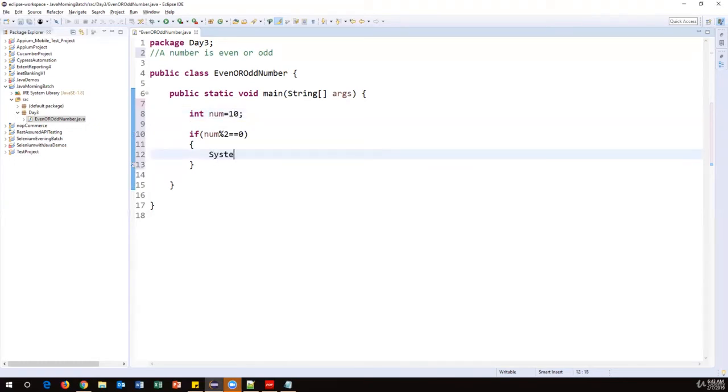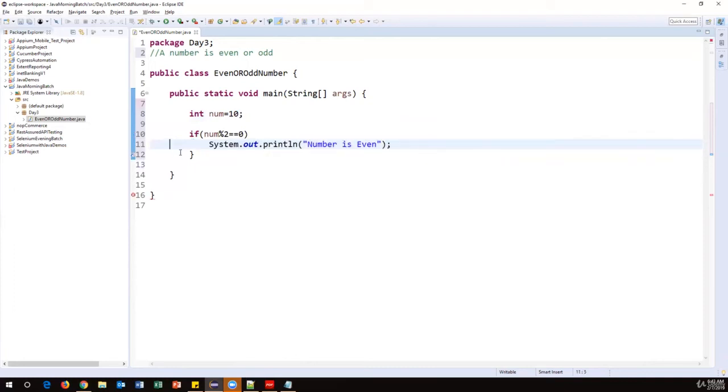So here I will print System.out.println, "number is even." Okay, this is the output. So you can put one statement or multiple statements inside the if block. If you have only a single statement, you don't require these braces. Curly braces are not at all required if you have only a single statement under this condition.